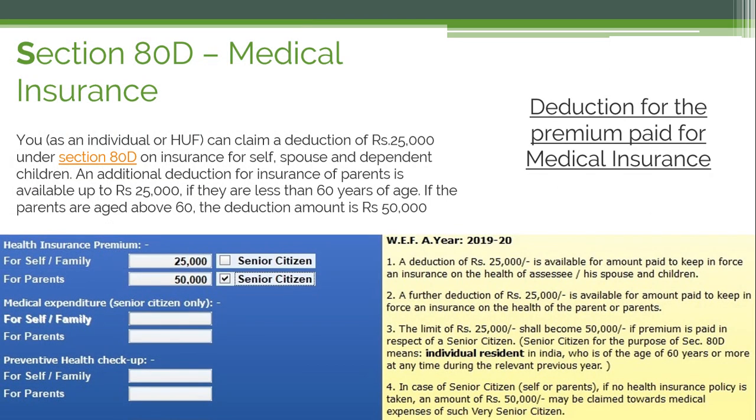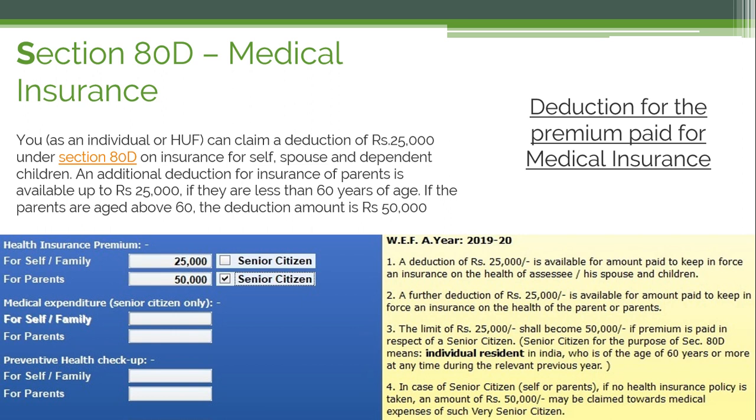So let us discuss another section, that is 80D, which is basically for the medical insurance. So deduction for the premium paid for medical insurance can be considered in this. So here you can see a table that for the self or family there is 25,000, and for parents that are senior citizens it is 50,000. So you as an individual or HUF can claim a deduction of 25,000 under this section, that is 80D, on the insurance for yourself, spouse and dependent children. That comes under a deduction of rupees 25,000.